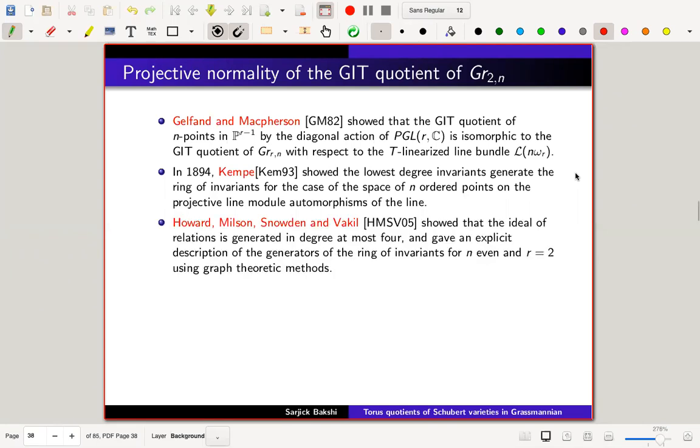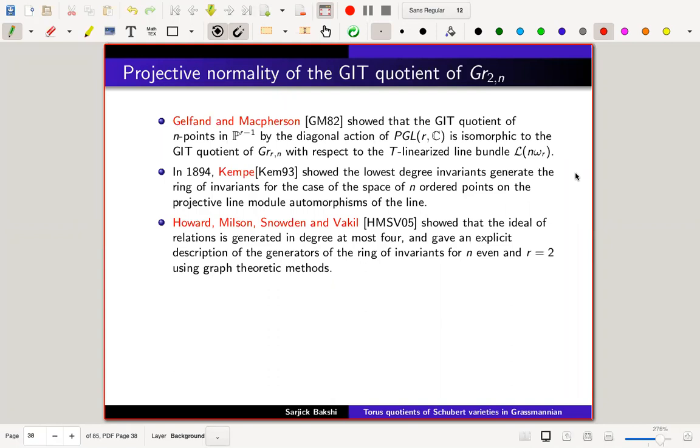Now in 2005, Howard and Millson, Vakil, have noticed the ideal of relations is generated in degree at most 4, and gave an explicit description of the generators of the ring of invariants for n even and r equal to 2 using graph theoretic methods. So the thing is, they use some kind of toric degenerations, and for that they needed to study this quotient, and they needed to study the R1 generation basically, which I'll tell again what that is.